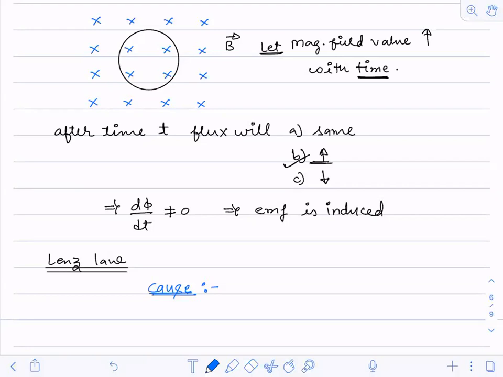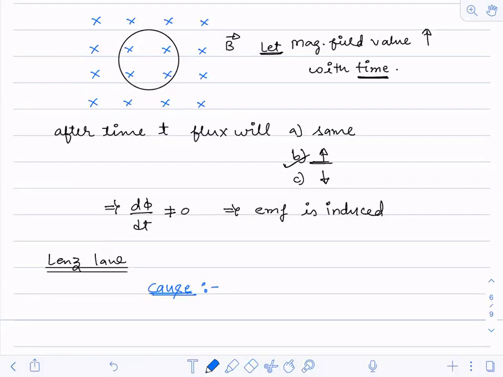Why is there an increase in flux? Gautam, Priya, Shri, and Gautam, why is there an increase in flux? The increase in flux is there, but why is this increase in flux happening?